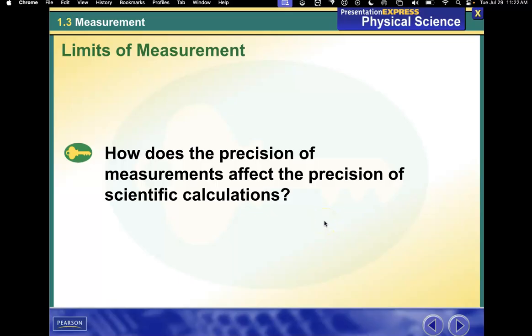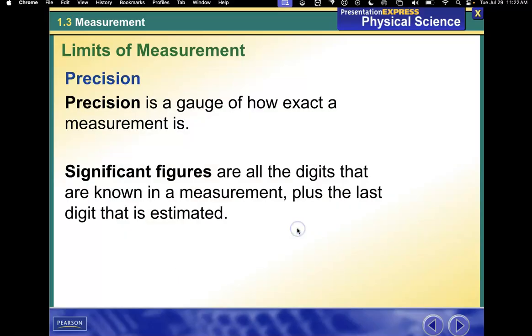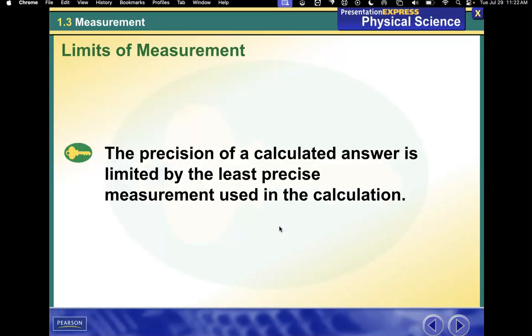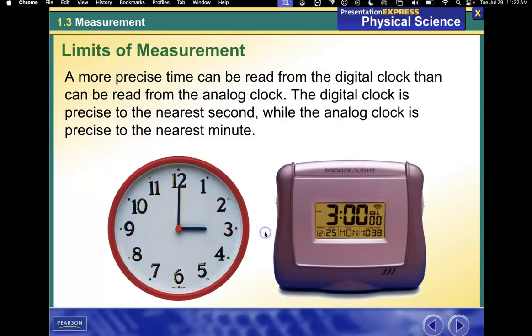How does the precision of measurements affect the precision of scientific calculations? Precision is a gauge of how exact a measurement is. Significant figures are all the digits that are known in a measurement, plus the last digit that is estimated. The precision of a calculated answer is limited by the least precise measurement used in the calculation.